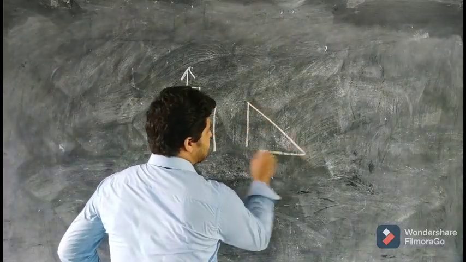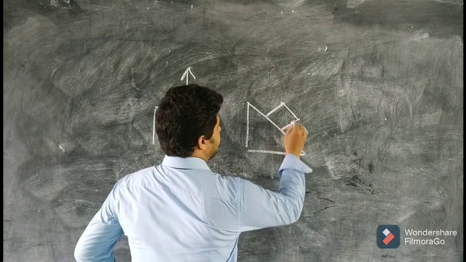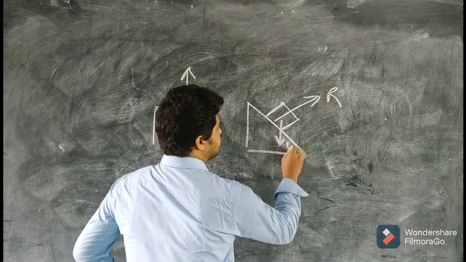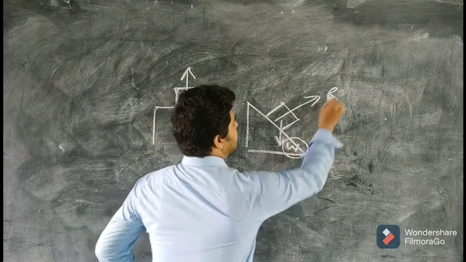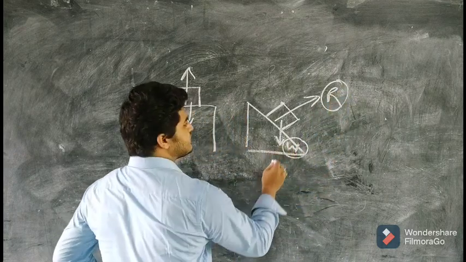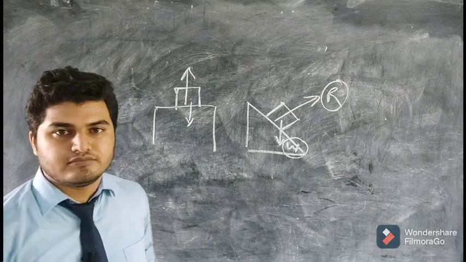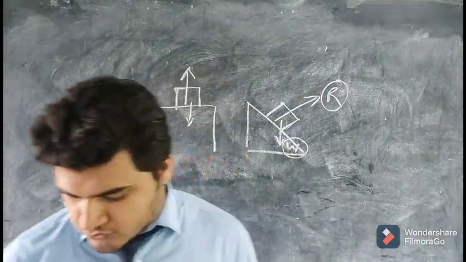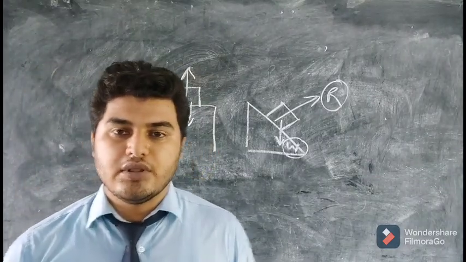But if the surface is like this, the normal reaction is like this and the weight is like this. Now the total weight will not be balanced by the normal reaction. So in this case, friction force will be less and the block will start sliding down. So the more the normal reaction, the more is the friction.